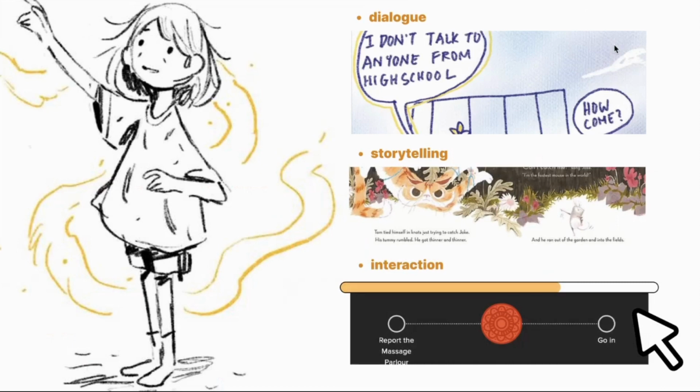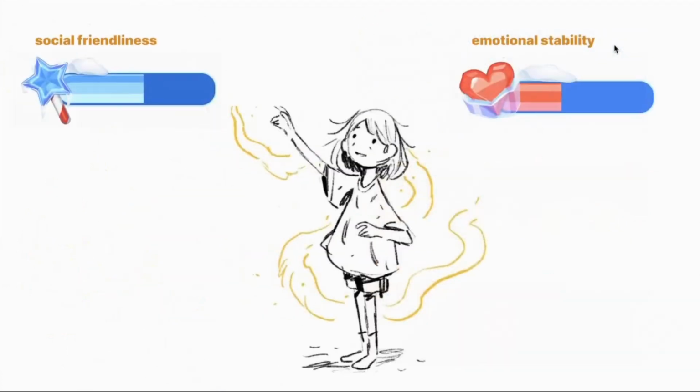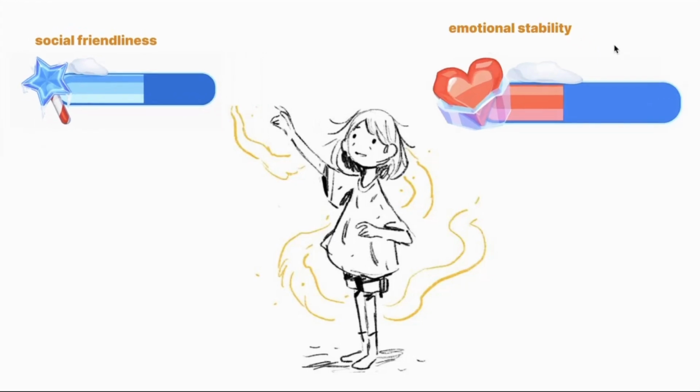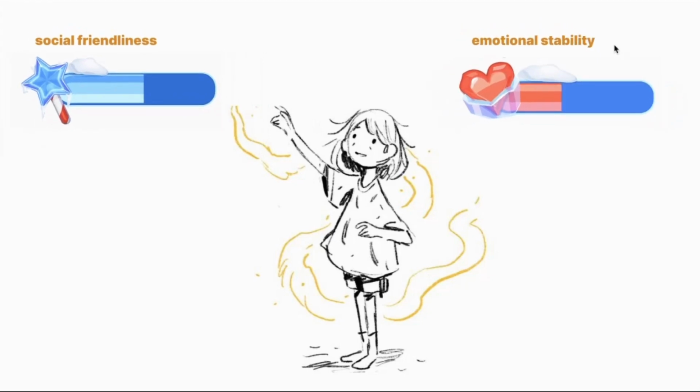Players make choices by clicking, which affects the story's progression and Amy's emotional state. This is not a game with a winning condition, and no punitive rules are set in some segments. As you can see, the bar at the top represents Amy's social friendliness and emotional stability values, which change under different circumstances. The aim is to allow players to immerse themselves more in the game character and empathize with her